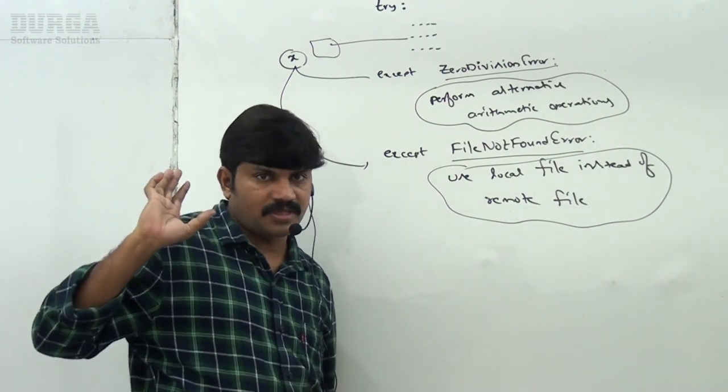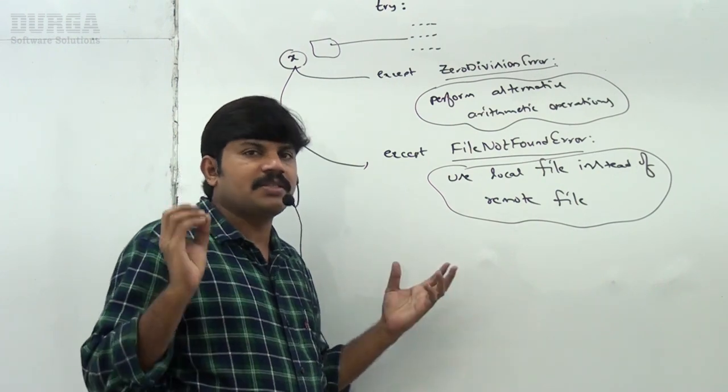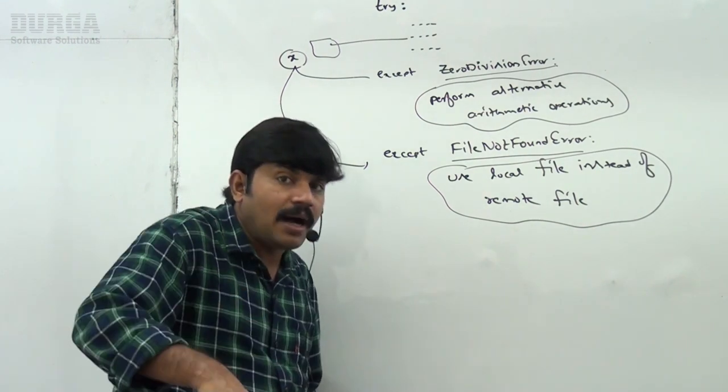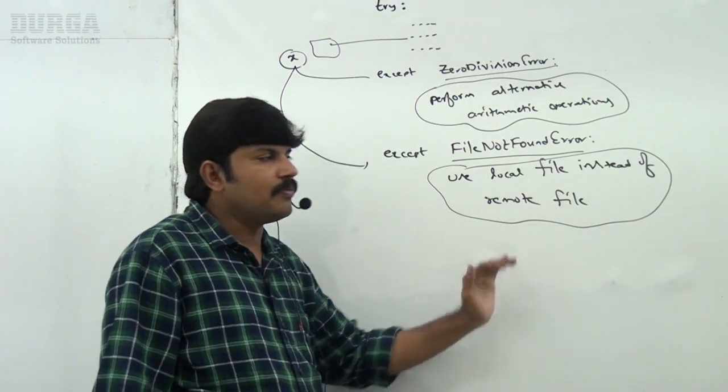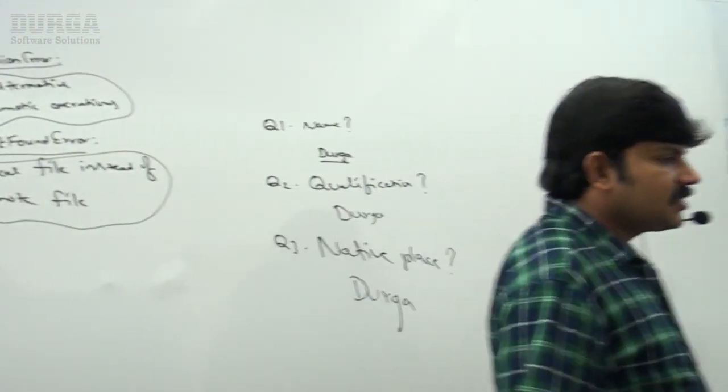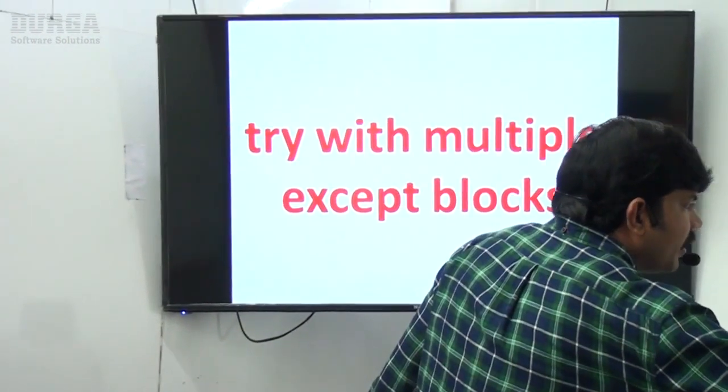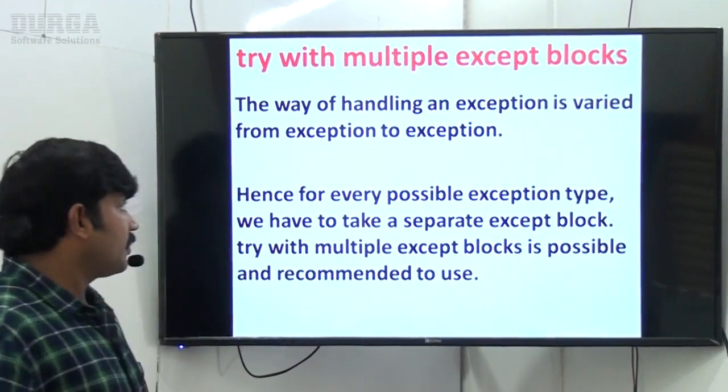Okay, remember this one, sir. Try with multiple except blocks is possible. How is the order? Python virtual machine is always going to consider from top to bottom. Have a look once, sir. Just a theory, and then I will go for a small example. Okay, try with multiple except blocks.